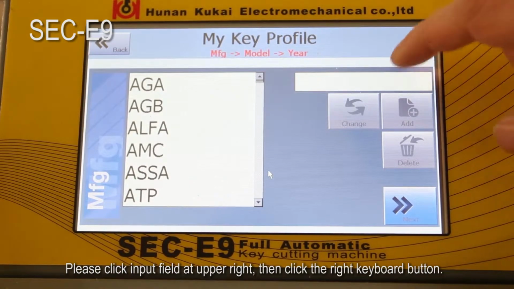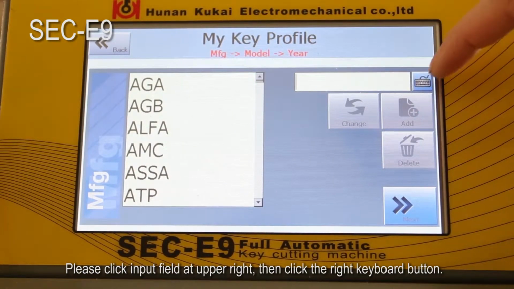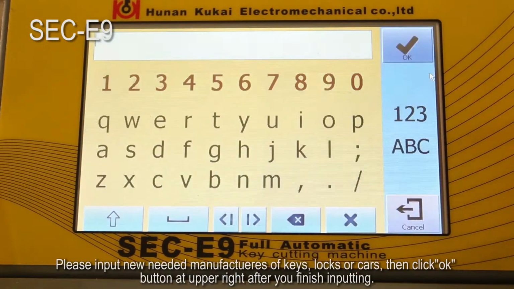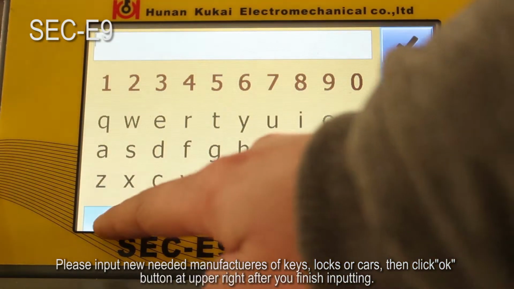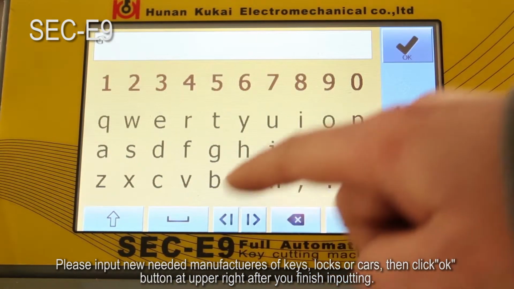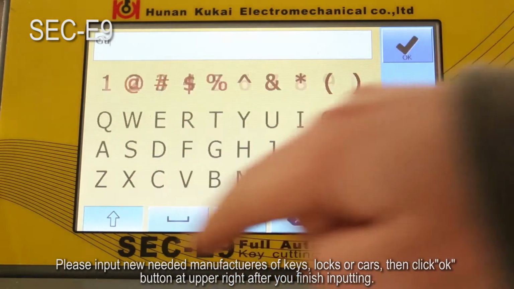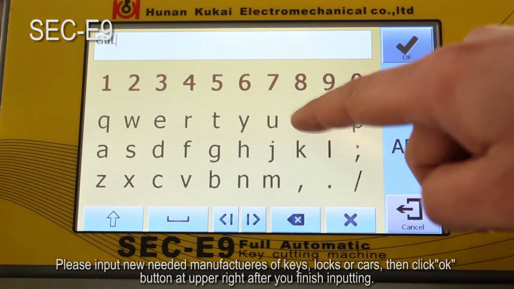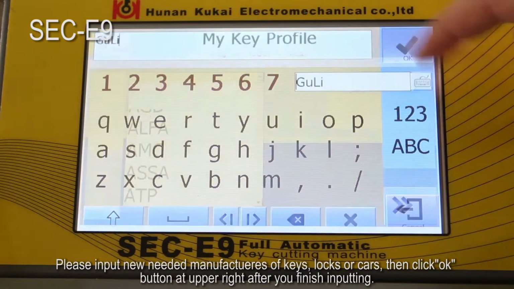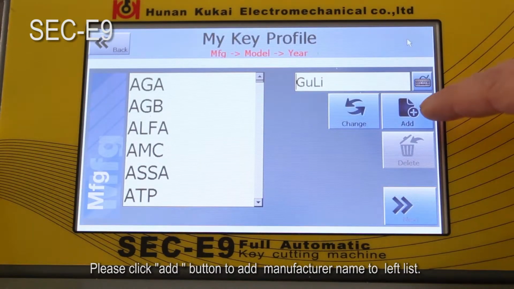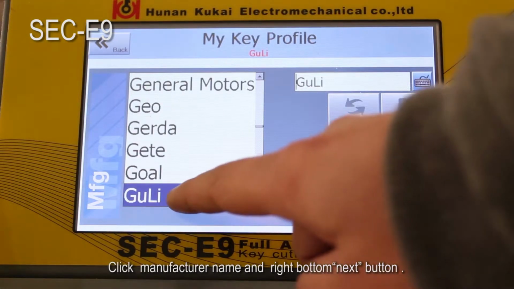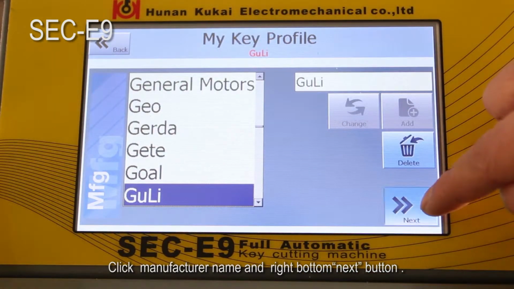Please click Input field at upper right, then click the right keyboard button. Please input new needed manufacturers of keys, locks or cars, then click OK button at upper right after you finish inputting. Please click Add button to add manufacturer name to left list. Click manufacturer name and click right bottom Next button.